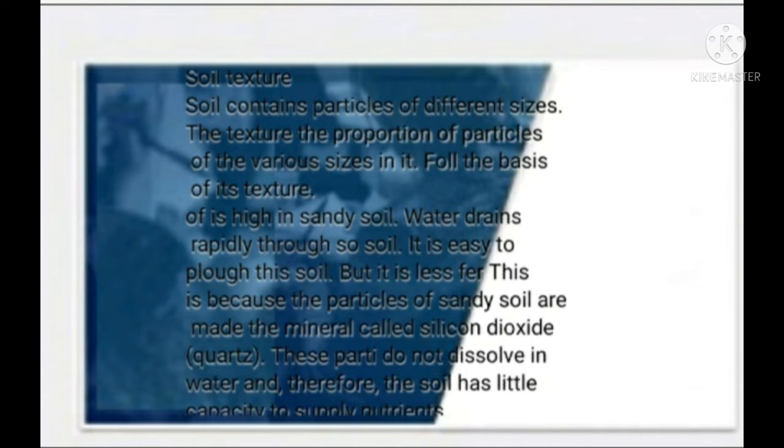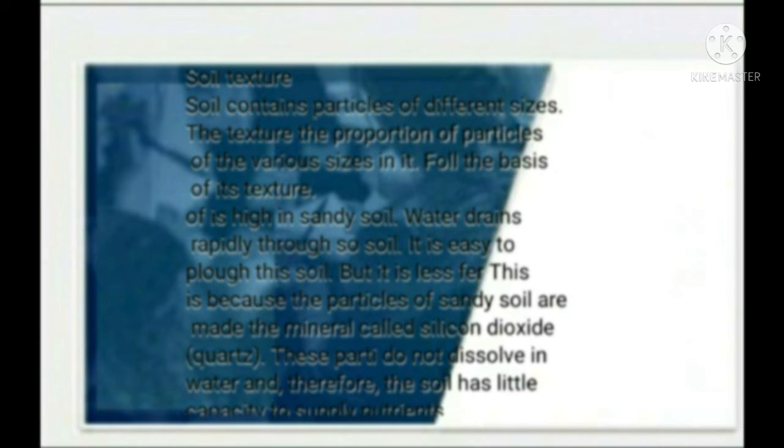Next point is soil texture. Soil contains particles of different sizes. The texture of soil is determined by the proportion of particles of various sizes in it. So on the basis of texture, the first one is sandy soil. The proportion of sand, that is large particles, is high in sandy soil.